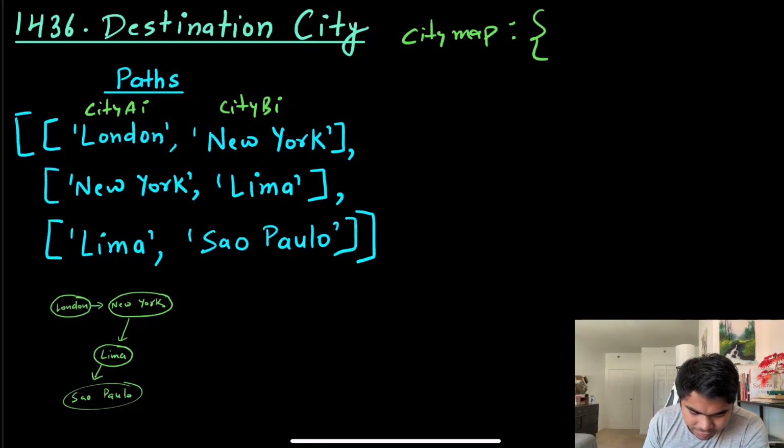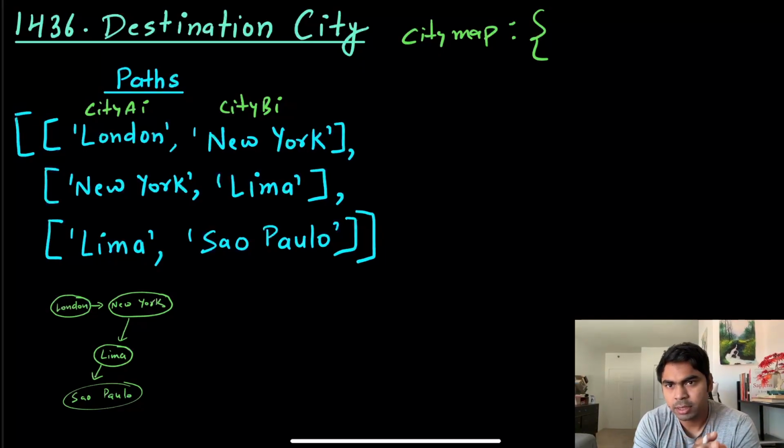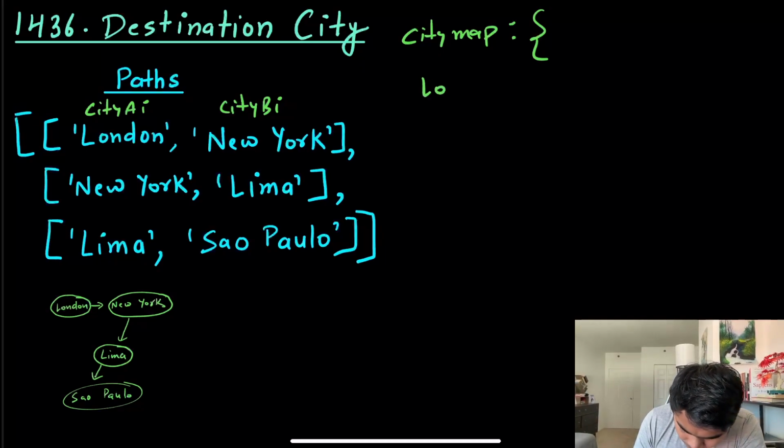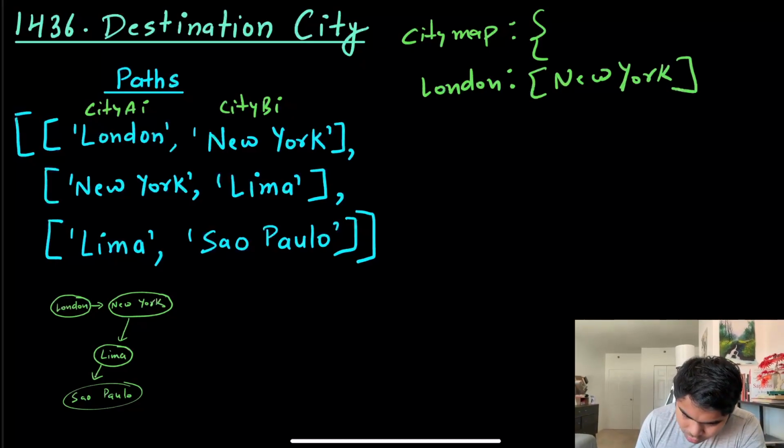Now I start visiting, so I see London and New York, two cities. I'll put London, and then I'll put New York as a value next to London. So London has a value, New York. There is an outgoing edge to New York from London.